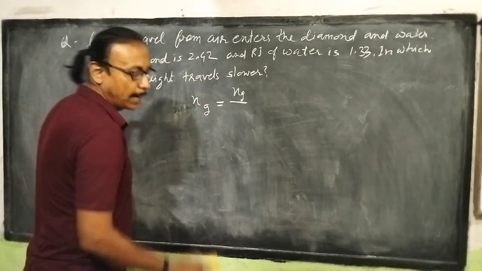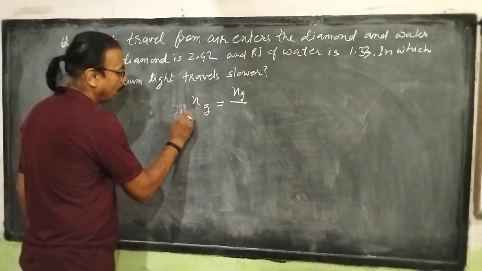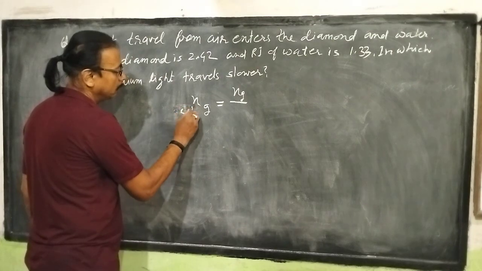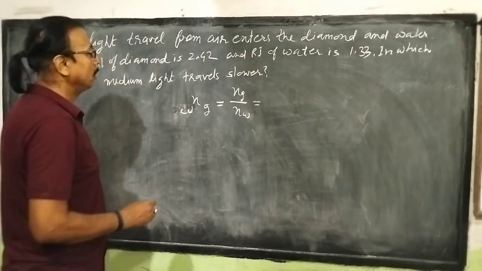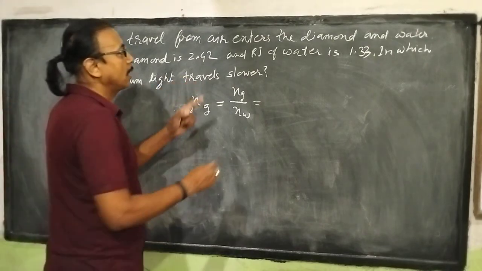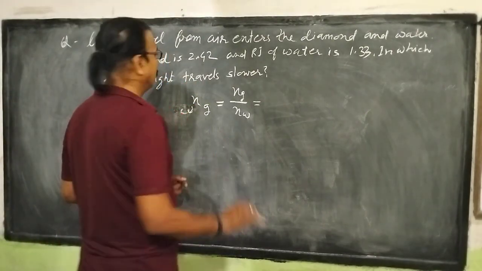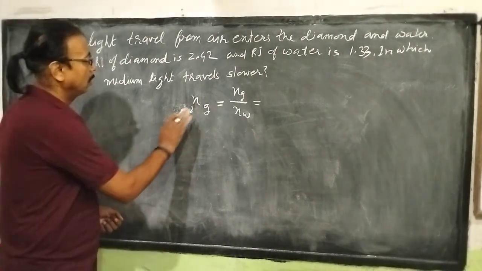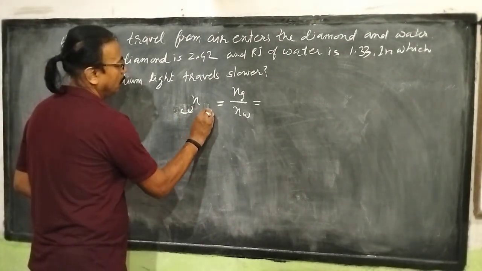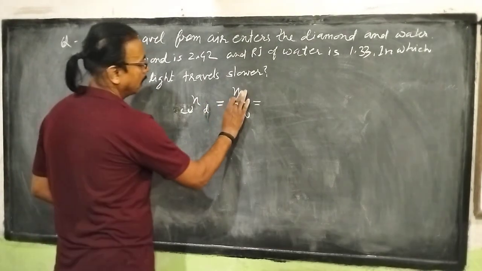Refractive index of glass with respect to water, that is Ng by Nw, and in turn it will be equal to glass. Here diamond is given, not glass.